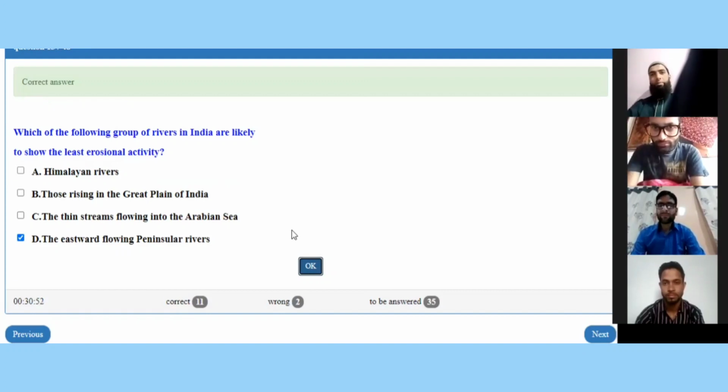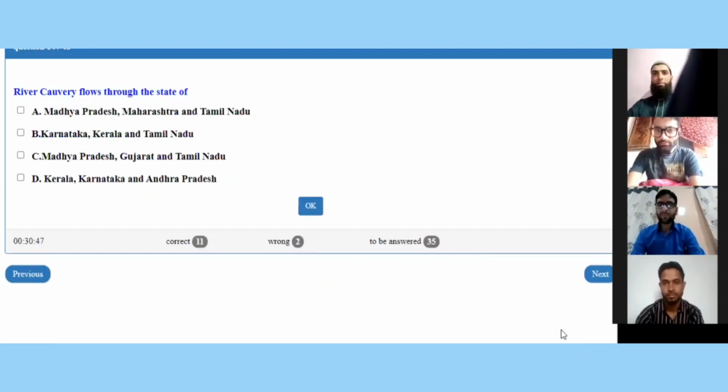The next question is for Mr. Ejaz on the screen now. River Kaveri flows through the state of A part, Madhya Pradesh, Maharashtra and Tamil Nadu; B part, Karnataka, Kerala and Tamil Nadu; C part, Madhya Pradesh, Gujarat and Tamil Nadu; D part, Kerala, Karnataka and Andhra Pradesh.